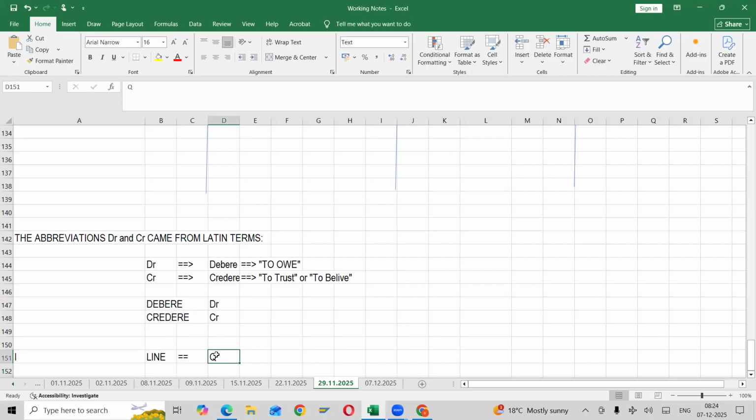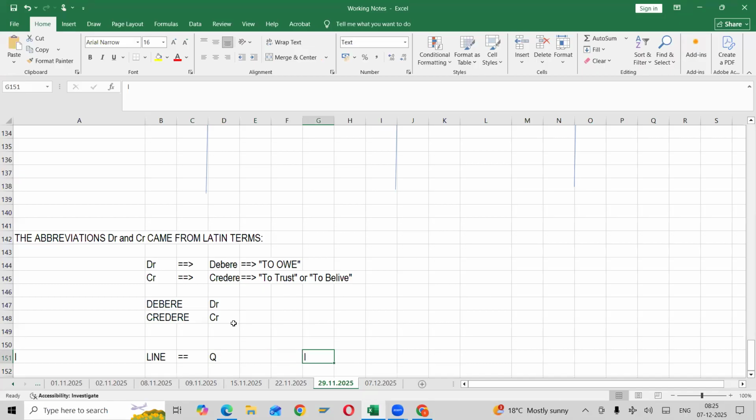Why Q? Q is not in order, right? Does our line look like an I, or like an L, or like a small L? Then why are we calling it a Q? I'll tell you. I'm saying this to explain why debit and credit came.